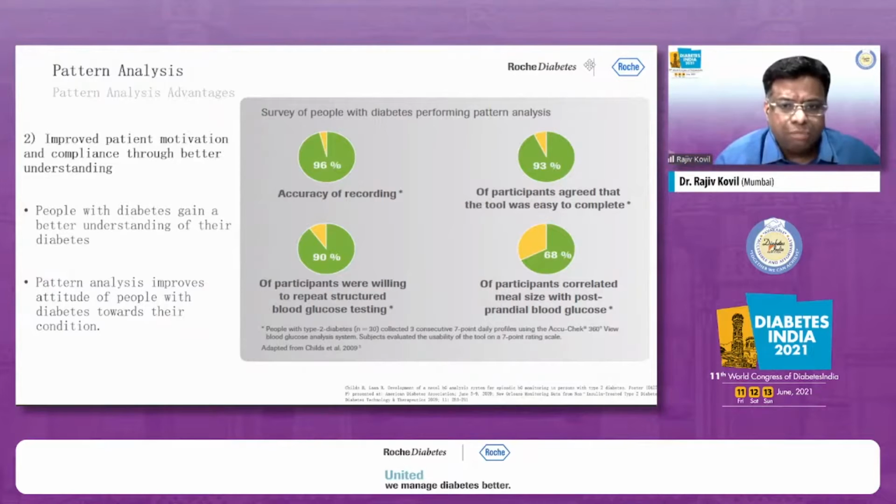Unless we find out the pattern, like I have had patients where I realized after 2 years that the patient is a divorcee. The patient does not get food from home, so the patient is on outsourced food.